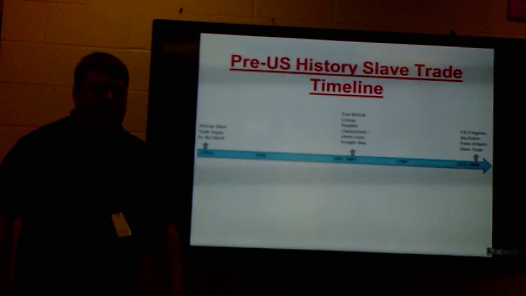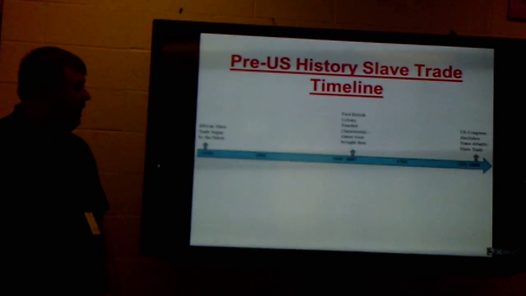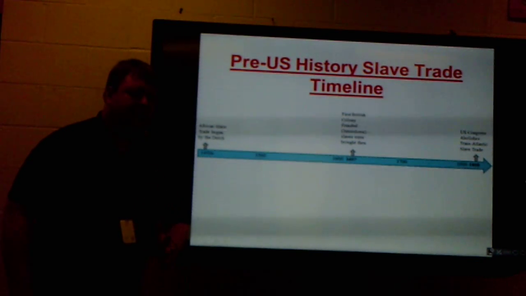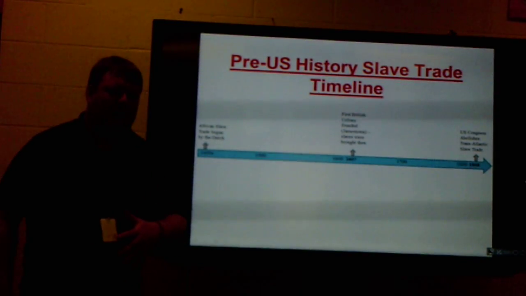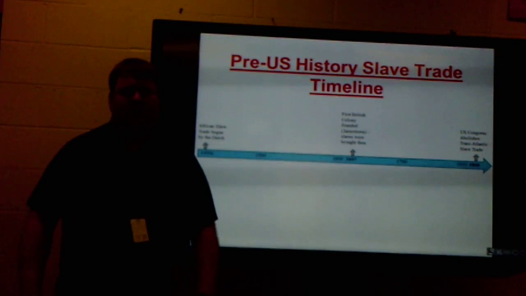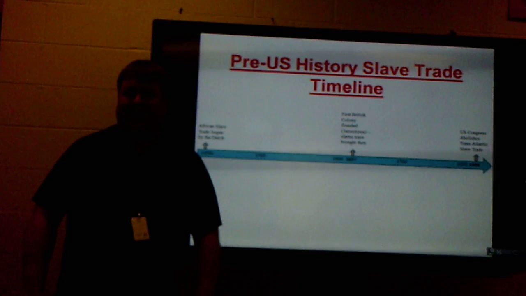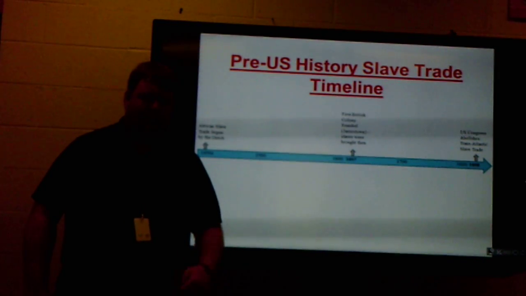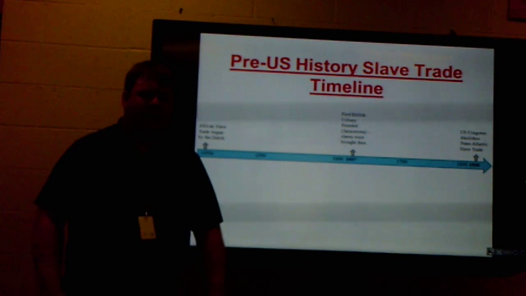So let's take a look at our timeline here. We're looking at pre-U.S. history, which is the time before colonization. So we're basically looking at anything pre-1607. I don't ask you to remember a lot of dates in this course, but you will need to remember at least these two, 1492 and 1607. So you might want to write that down if you're taking notes.